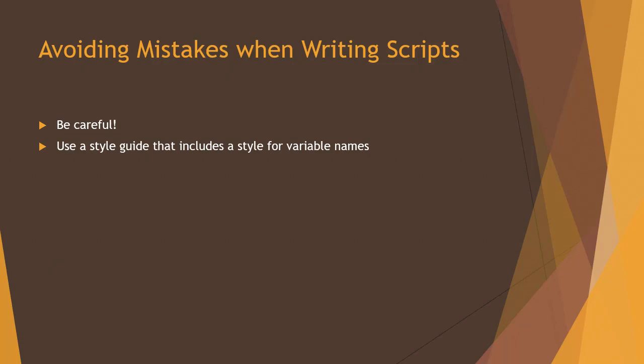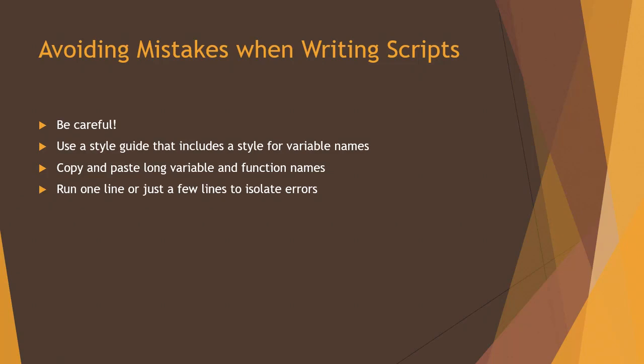as well as whether you're using, for example, a period or an underscore in order to separate words. By adhering to a style guide in terms of spacing, it will also make your code more readable, which makes it far easier to find errors. Copy and paste long variable and function names. If you're going to use them over and over, every time you type them, it's going to lead to the potential for mistakes. If you copy and paste, that won't happen.